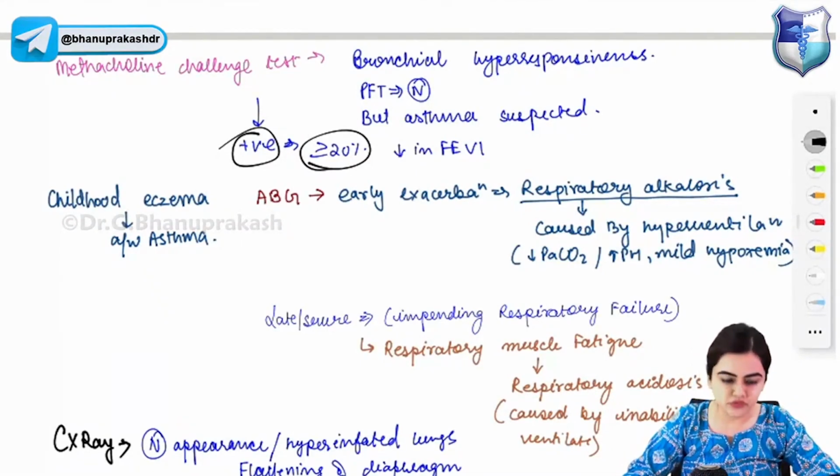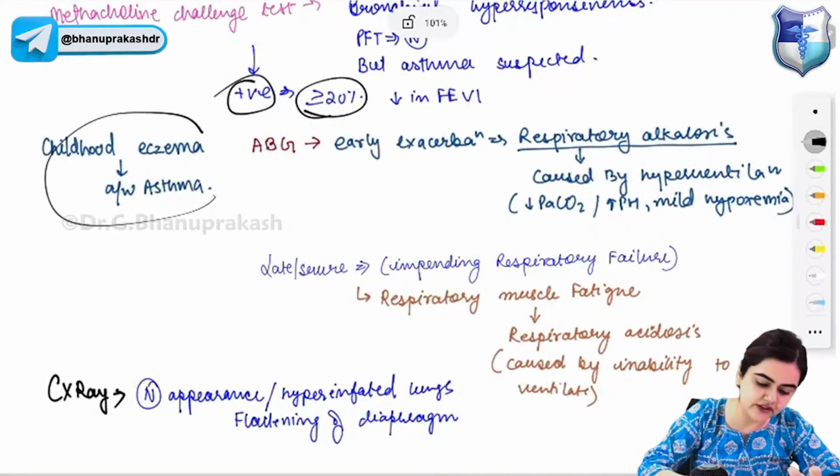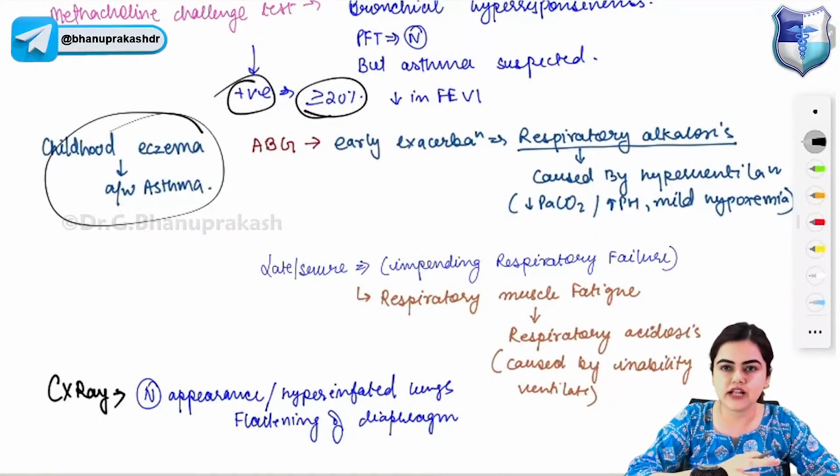Everything is clear. Let's move to the next topic, that is childhood eczema is associated with asthma. Now eczema is also an allergic condition. Asthma is also an allergic condition. You all know eczema or atopic dermatitis. Atopic dermatitis is a hypersensitivity reaction, and childhood eczema will be associated with asthma. In many children who are having eczema, you will also get asthma.